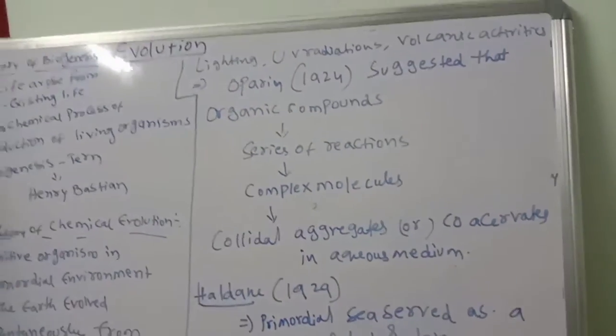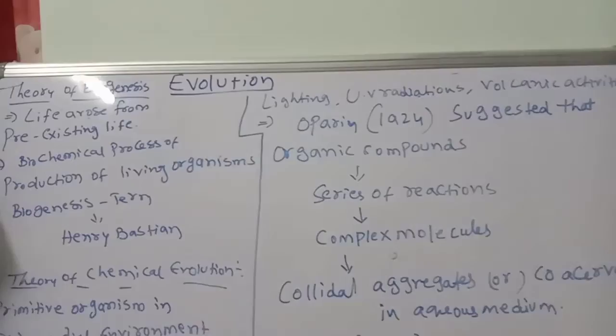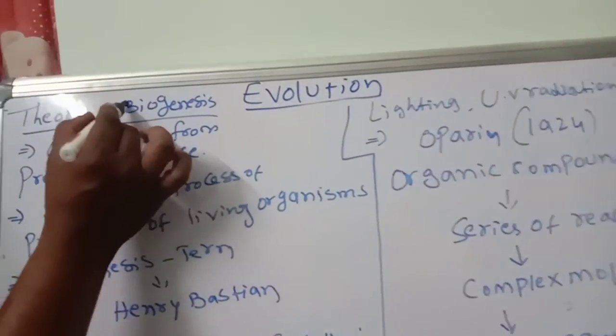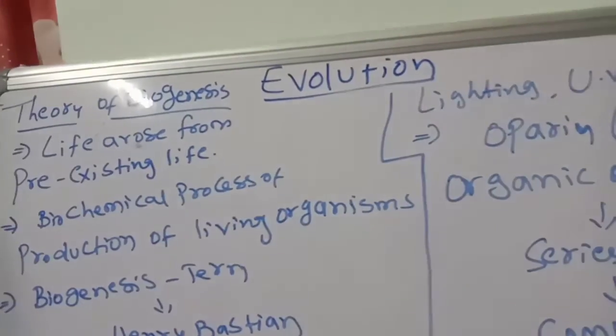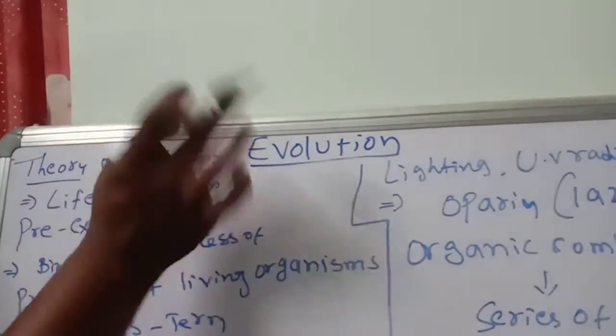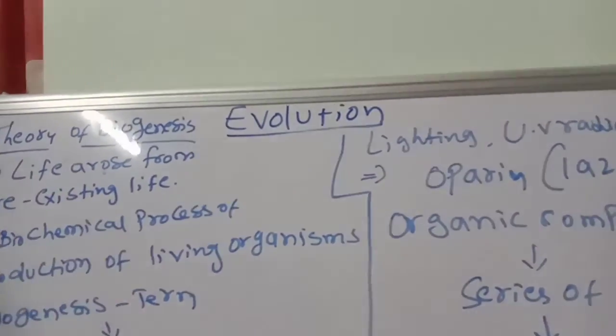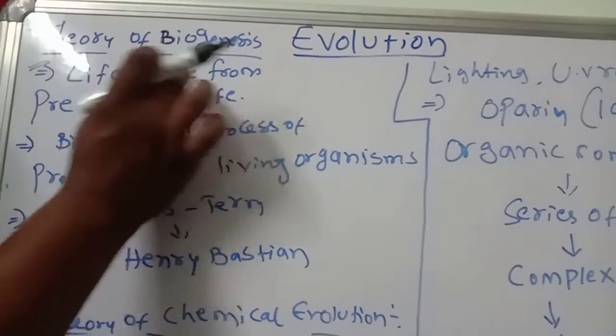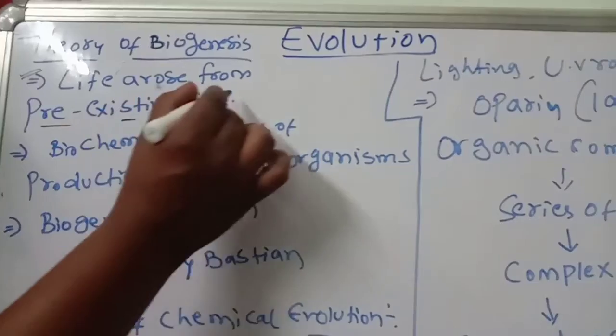Next, theory of biogenesis, a simple way to remember. What is bio? Life. So life came from life only. The theory of biogenesis says life arose from pre-existing life.